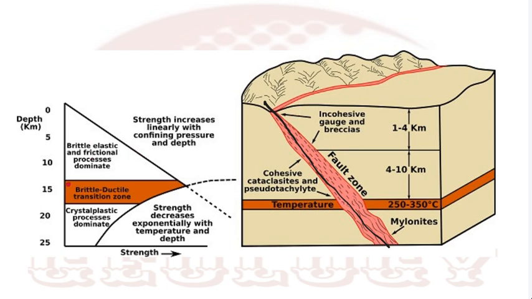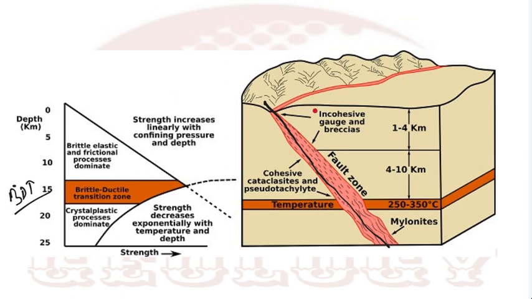So up to about 15 kilometers you will get brittle deformation, where faulting is dominant. At 15 kilometers there will be a transition, where brittle rock converts to ductile rock, what we call the BDT, the brittle-ductile transition. After the rock converts to ductile, the strength will again decrease.